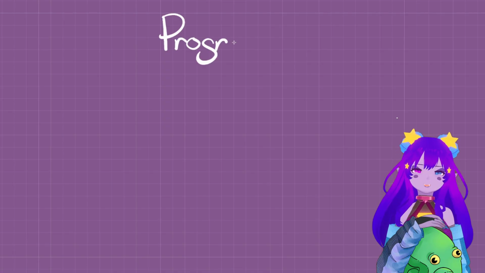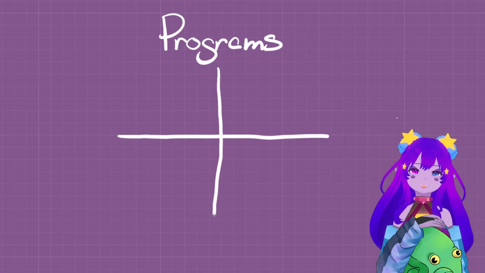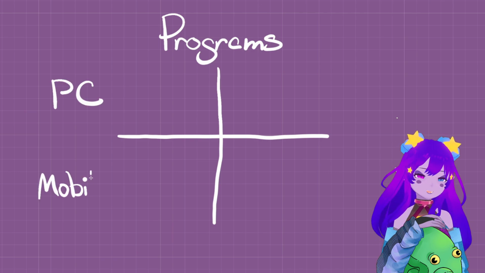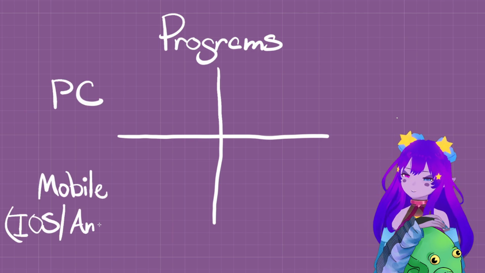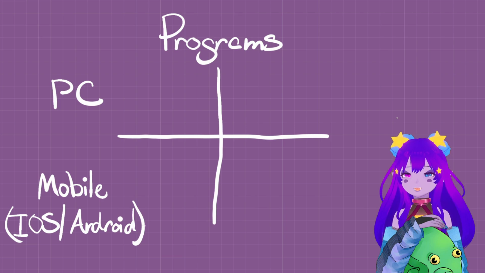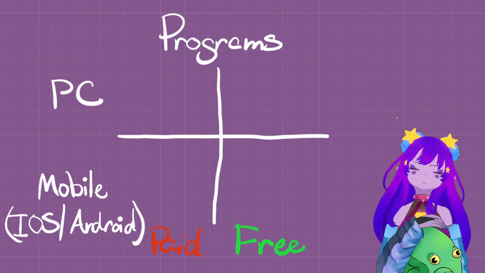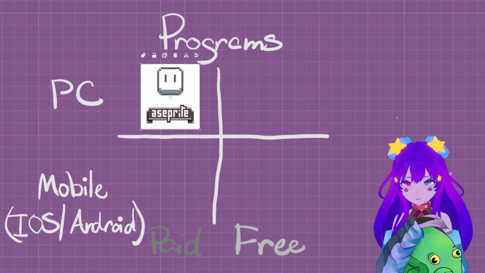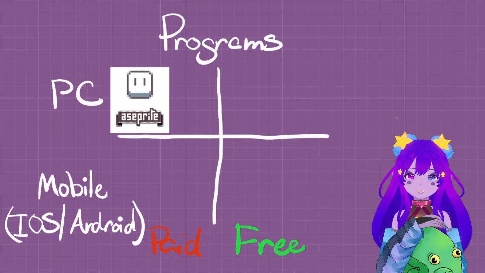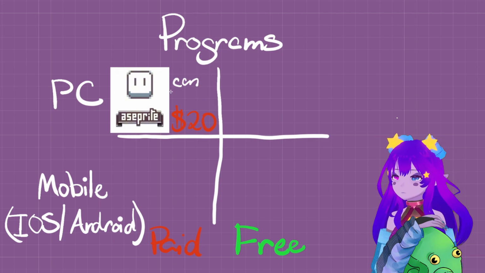Alrighty, so to begin, we have programs now. There are free versions, paid versions, and there's versions for the PC and also for mobile. So I tried to cover all the bases here, trying to make it as introductory as I could. Hands down though, I would have to say Aseprite. It is $20 on the computer, but it is a worthy investment. There is a way to get it for free, and I would recommend looking into it.